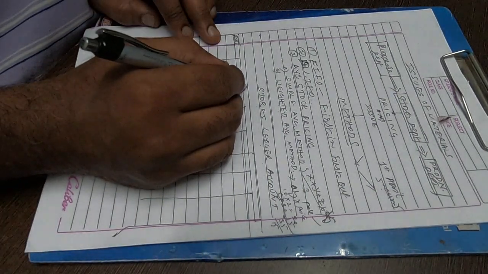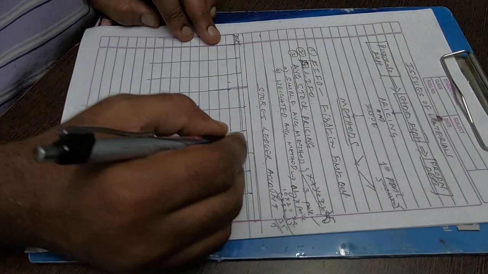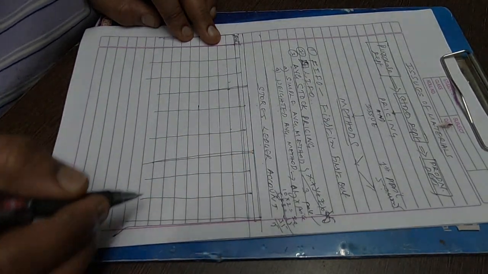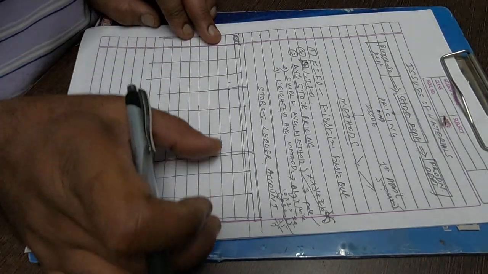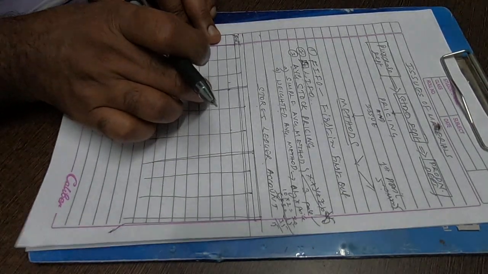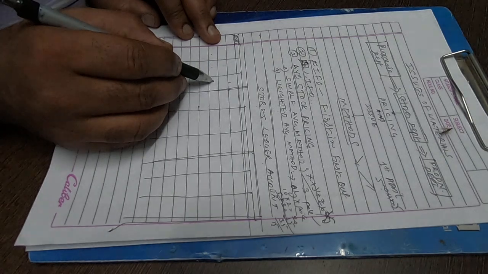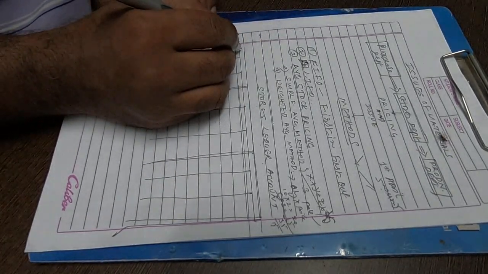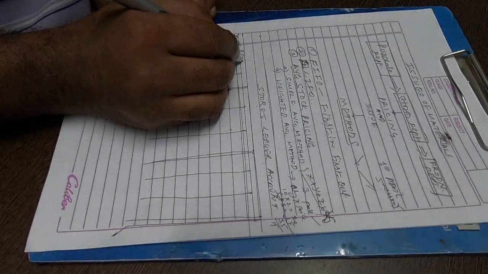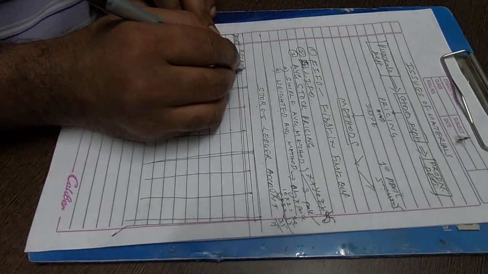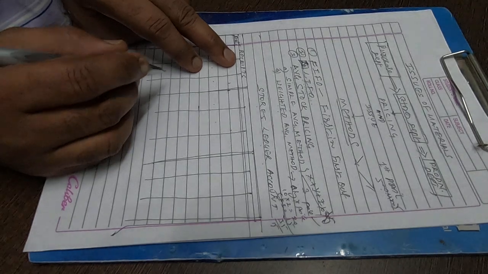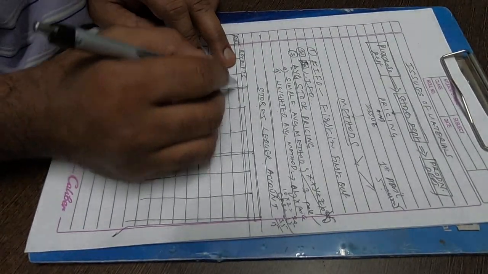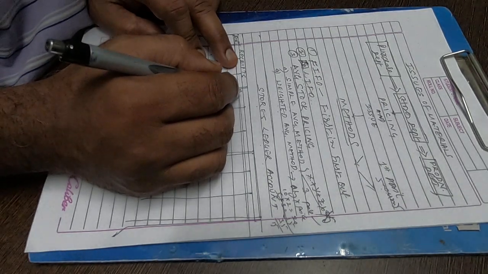You can see the 3 columns in each section like this. Now the first section is called the receipts. So whatever is received by the stores department is entered here, the particulars of all the materials received.